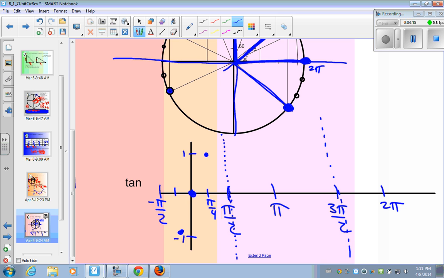If I know that it's never going to cross either of negative pi over 2 or positive pi over 2, then this graph is going to cut up close to that, but it's going to come down here. That's what it looks like. And that thing just keeps repeating and repeating and repeating.